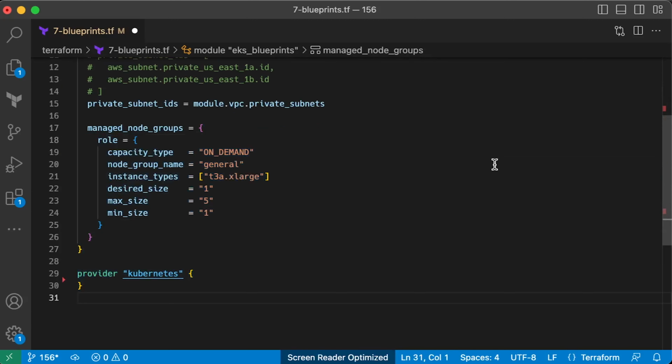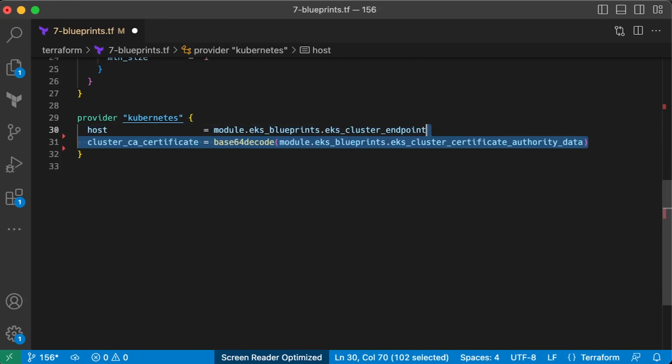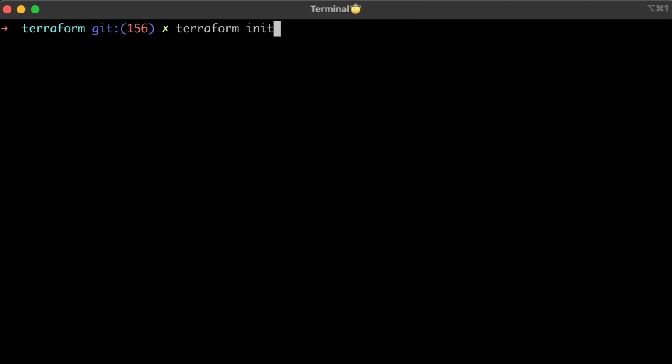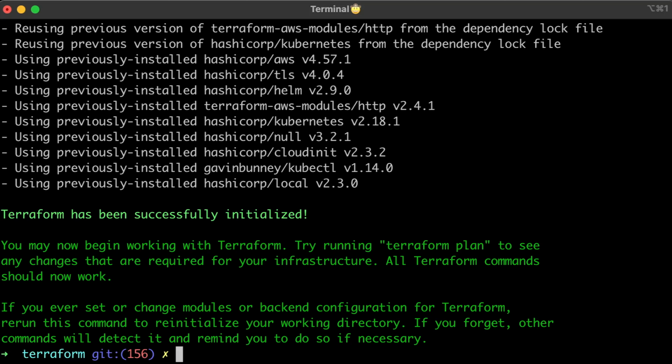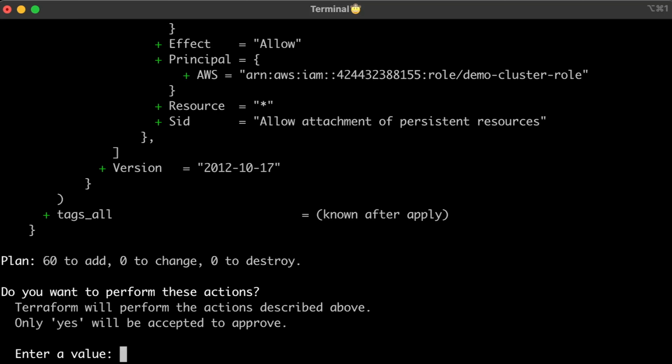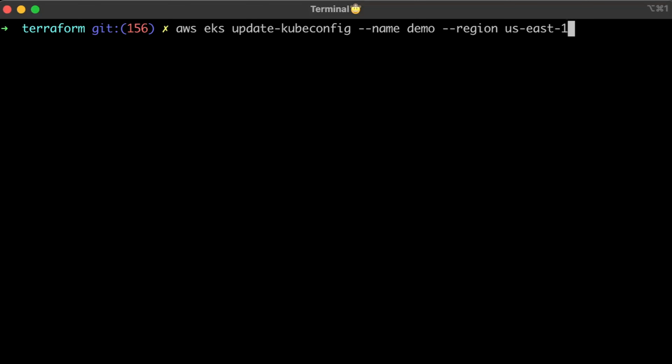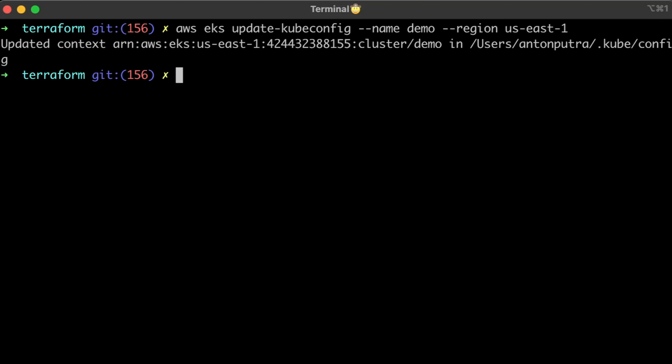Since this module tries to modify the AWS auth config map, we need to declare the Kubernetes provider. We can use references from the module. Also, make sure that you have the AWS CLI installed on the machine where you run Terraform. There is another way to use tokens without the CLI. That's all. Let's go ahead to the terminal and apply Terraform. First, you need to initialize and run apply. It may take up to 10 to 15 minutes to create a cluster. To connect to Kubernetes, first you need to update your local Kubernetes config with the aws eks command.